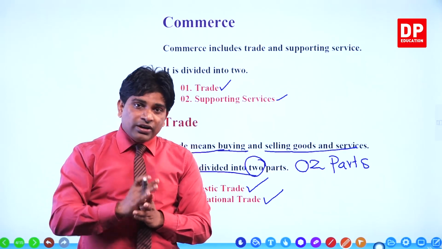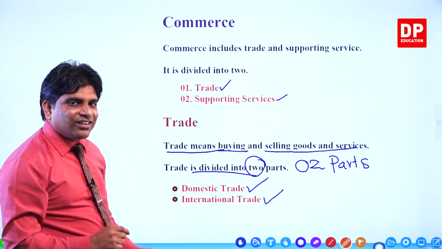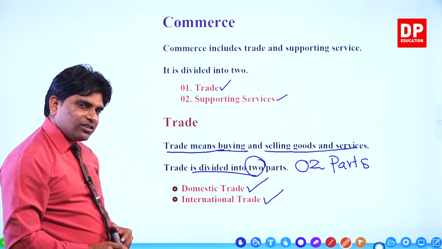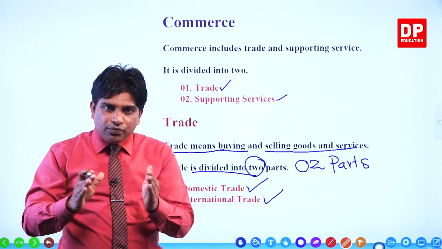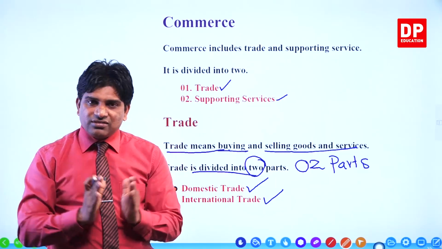So now you know trade is divided into two categories, domestic trade and international trade. Domestic is done within the country, internationally it is done among other countries. Okay.